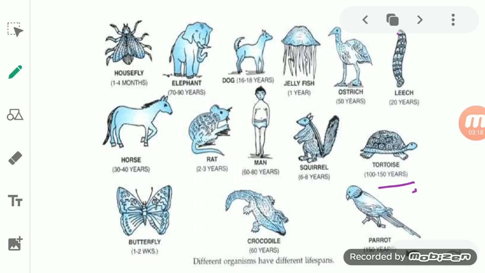Okay, while insects live for a few hours to a few weeks to a few months. By this you are able to understand that every living organism has a definite lifespan, and this lifespan varies with the different living things. Okay.